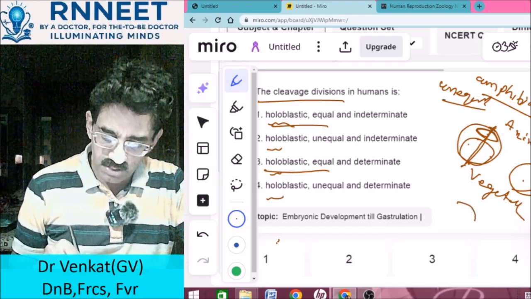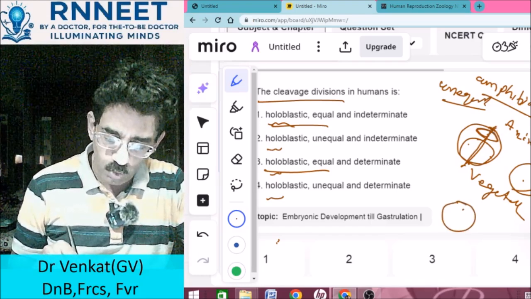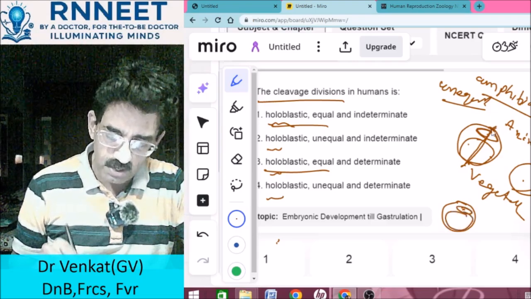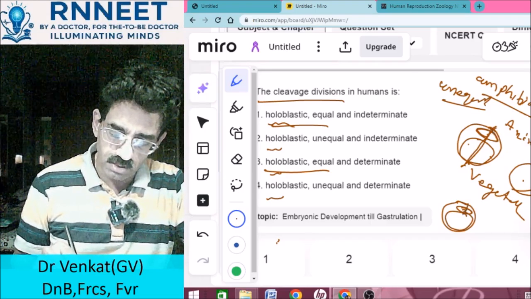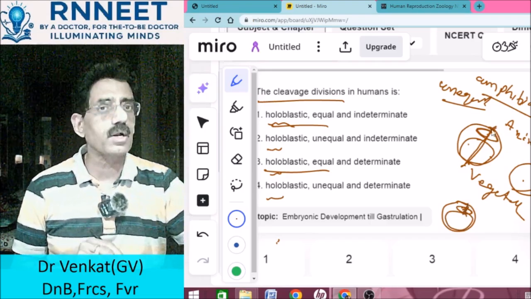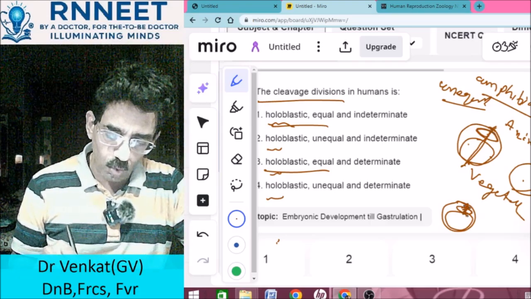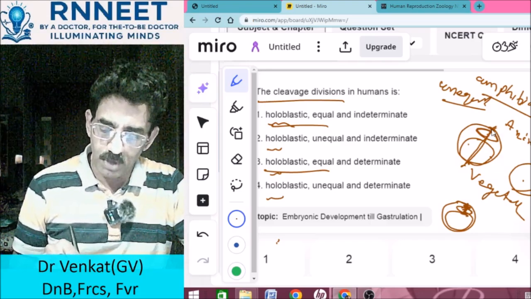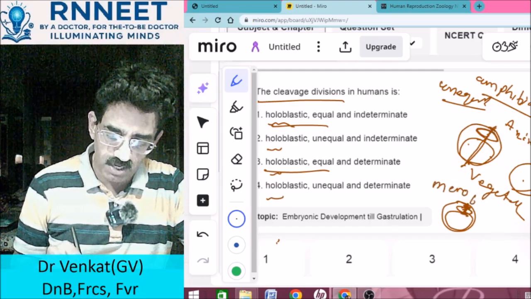Whereas in meroblastic, if you have the total zygote with the embryonal disc and the yolk sac, there is no division at the yolk sac. The division occurs only up to the embryonal disc. This can be either very superficial or going up to the embryonal disc. So this is called the meroblastic division.